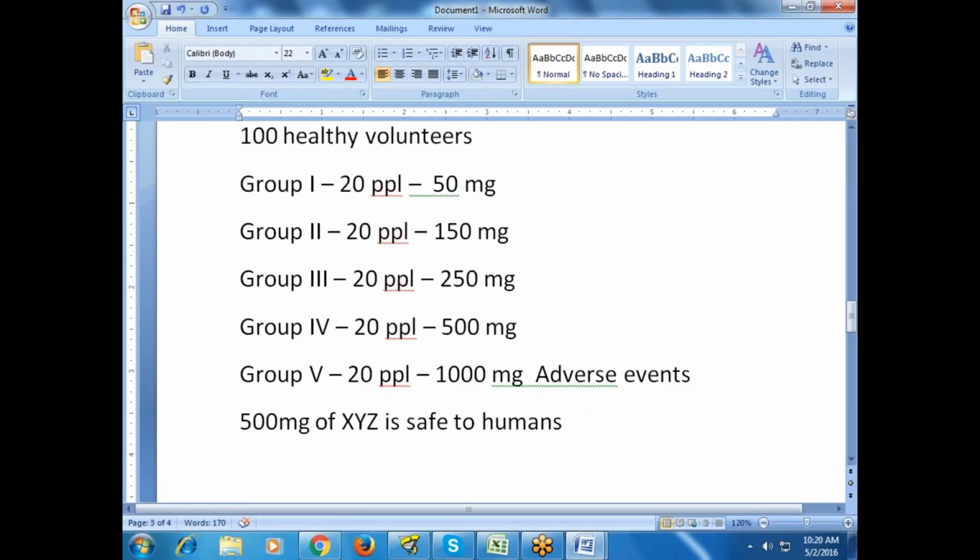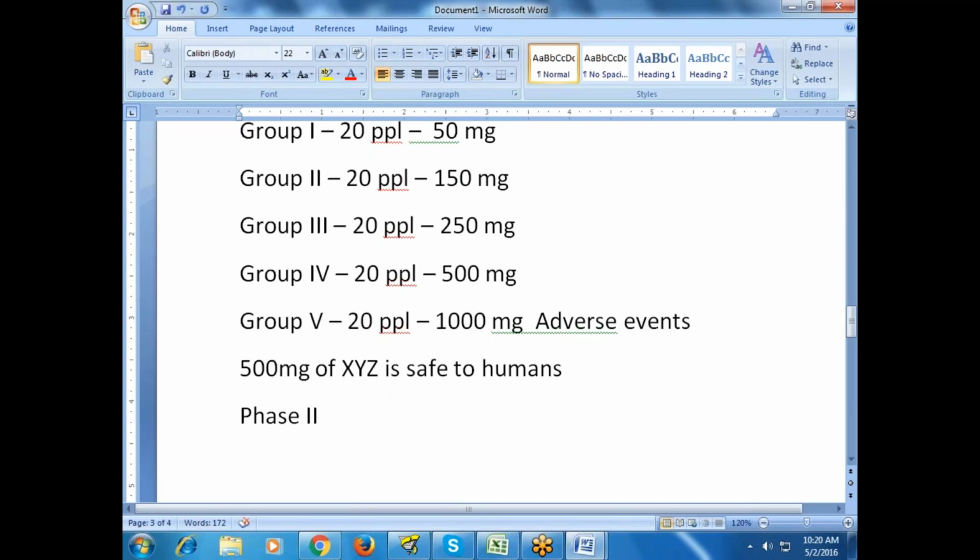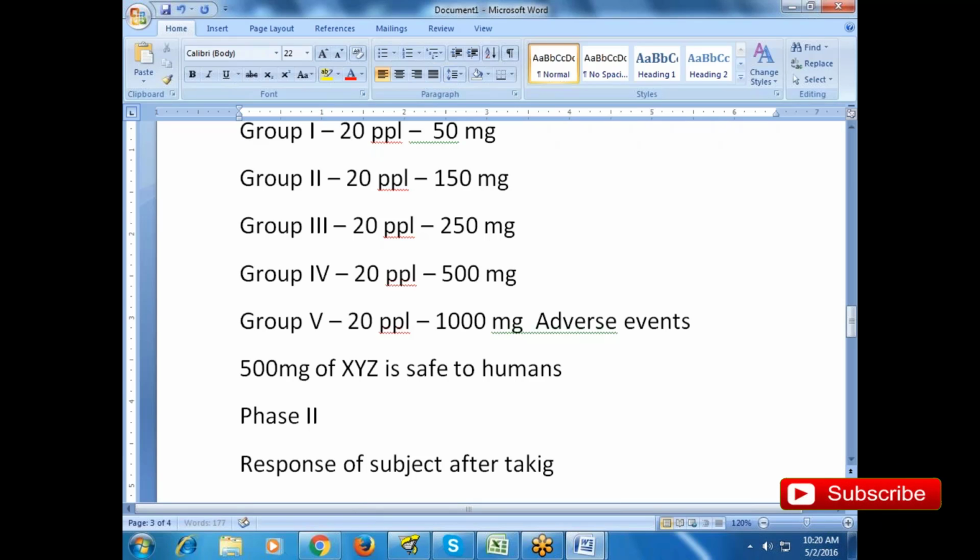Likewise, I'll assess my primary objective. The second one is phase 2. In phase 2, we will find the response of the subject towards the drug after taking the drug.